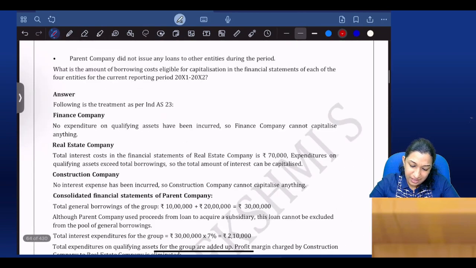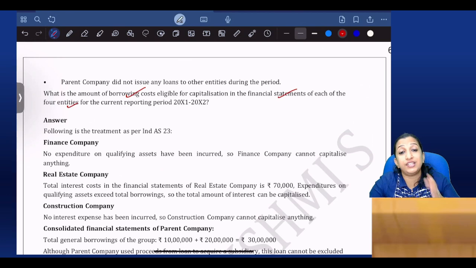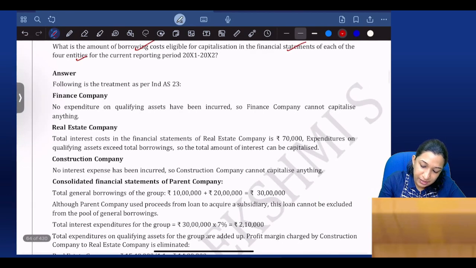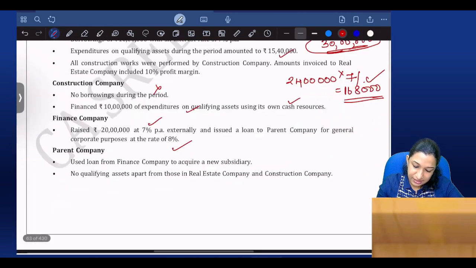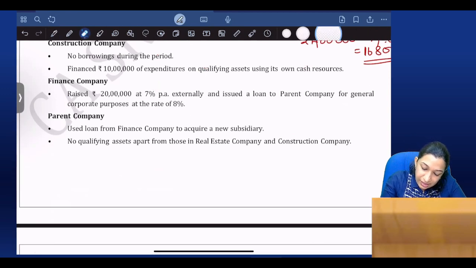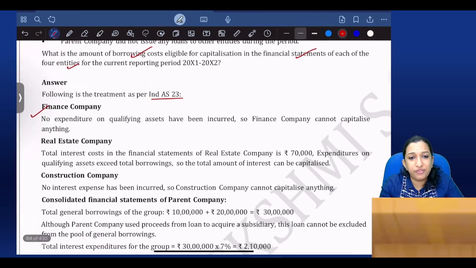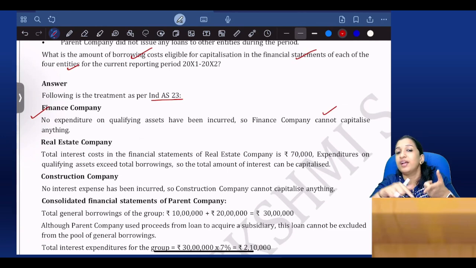Easy. Let me read the answer. What is the amount of borrowing cost to be capitalized in the financial statements of each of the four entities? Oh, they are asking for four entities. Following is the treatment as per Ind AS 23. Let's take the finance company first. In the separate financials of the finance company, it raised 20 lakhs and gave a loan, so there is no qualifying asset and no expenditure on a qualifying asset. So in the separate financials of the finance company, nothing is capitalized.